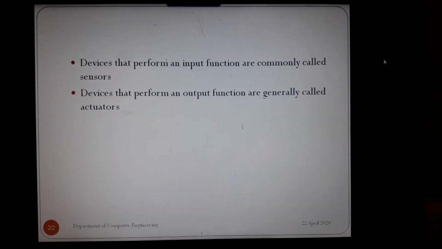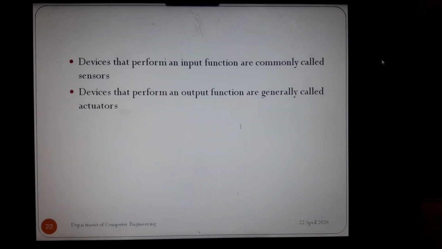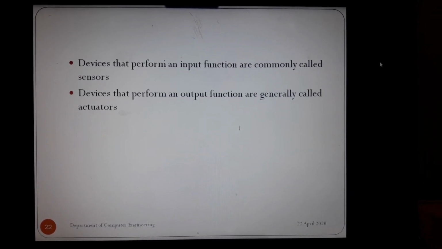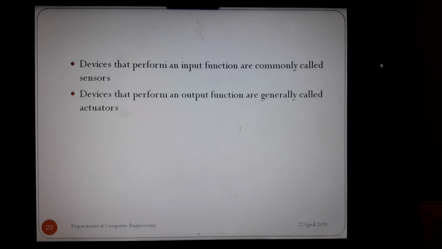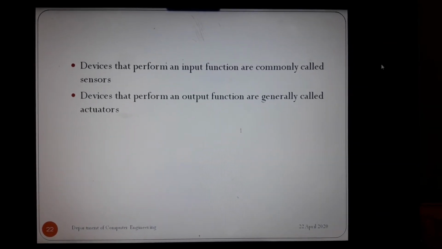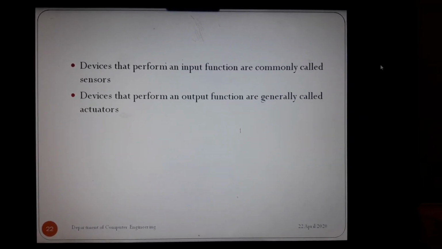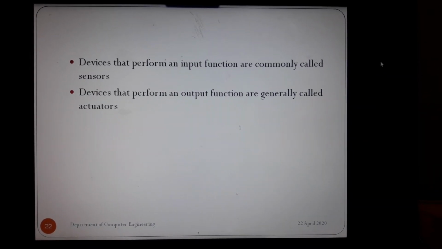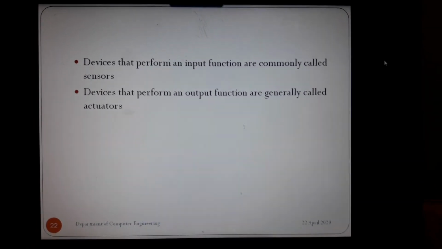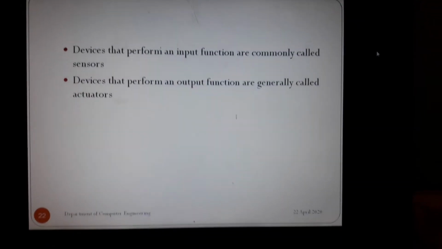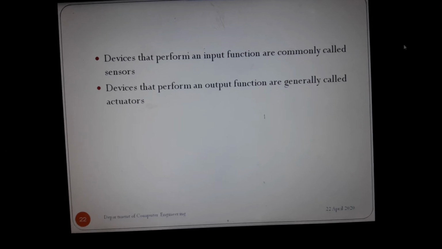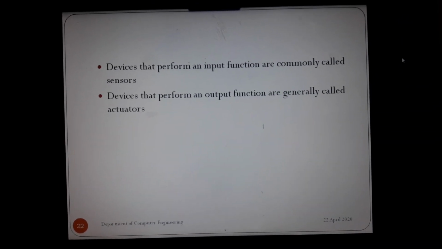Devices that perform an input function are commonly called sensors. Devices that perform an output function are generally called actuators. So sensors and actuators are the two things. Sensors are the things that sense the data, and actuators actually perform the operation.